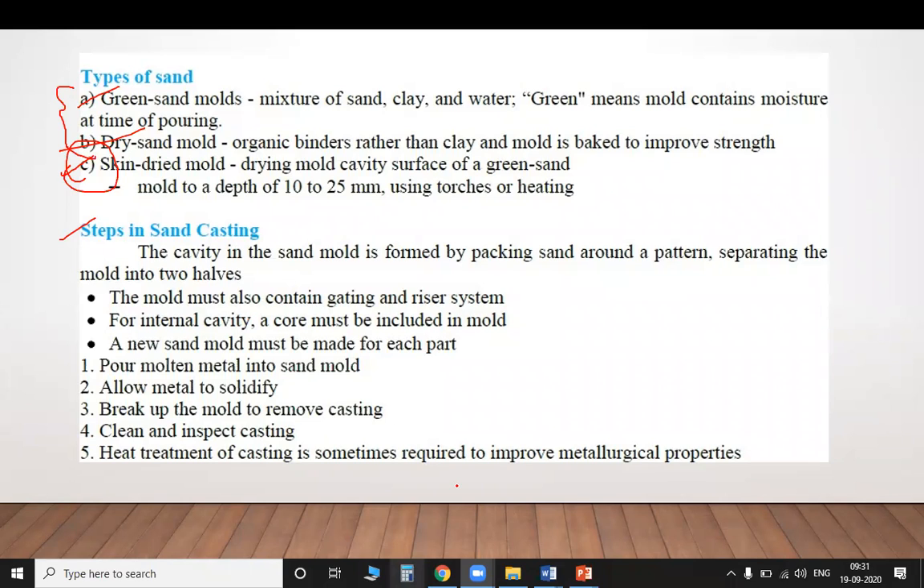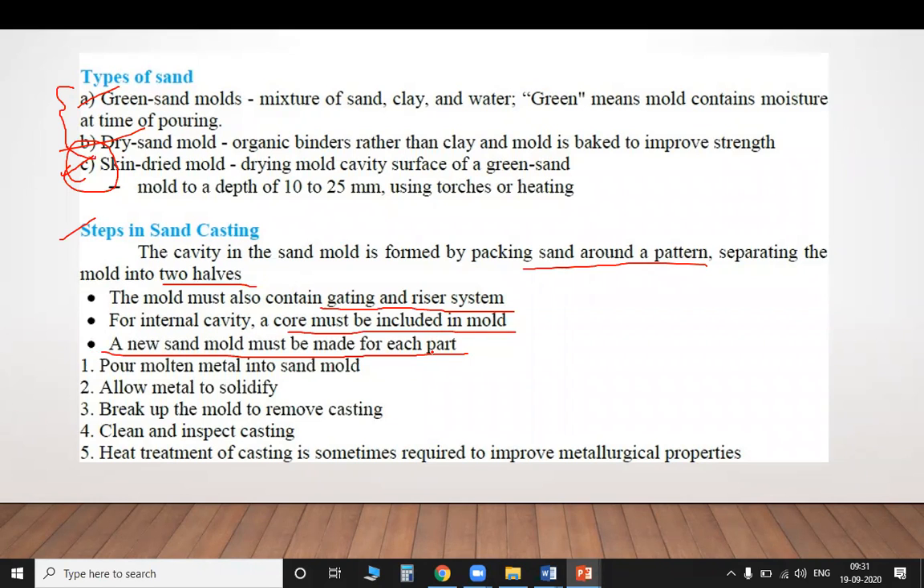Here also they have given the same thing. First, the cavity in the sand mold is formed by packing sand around a pattern, separating the mold into two halves. The mold must also contain a gating system and a riser system. For an internal cavity, a core must be included in the mold. A new sand mold must be made for each part. For each part, you have to make a new mold.